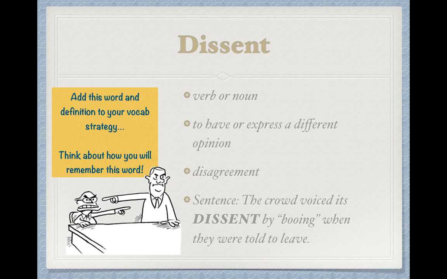In your book, it says that a dictatorship seldom allows dissent from its policies to appear in the press. And that's the noun version. And then to be used as a verb, it says, because they dissented from the established Church of England, the Puritans experienced persecution. And again, that's used as a verb.